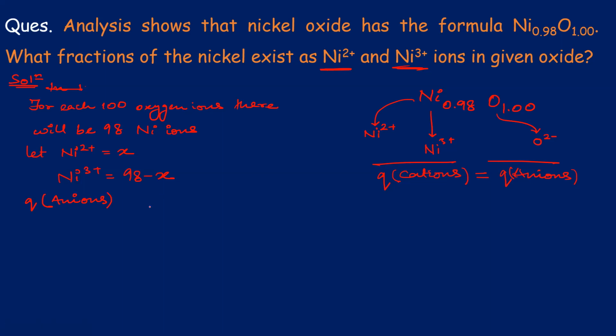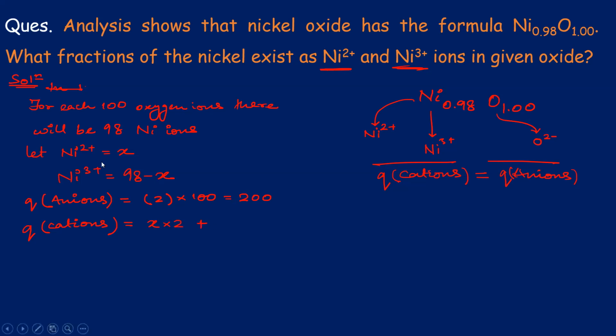Okay. Now let us see the charge on anions. We are taking 100 oxygen ions, so there is a -2 charge, but I'm just taking the magnitude of charge, which is 2 into 100, equal to 200. This is the charge on anions. Then the charge on cations. There are X number of Ni2+, so there will be X into 2.